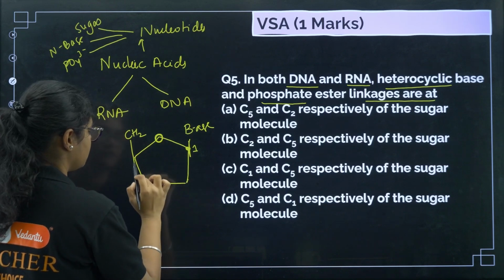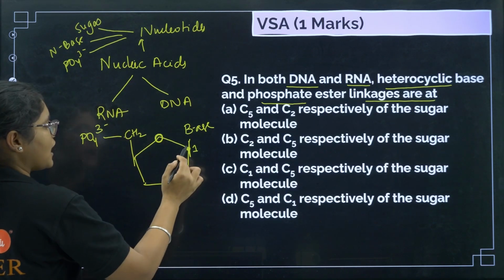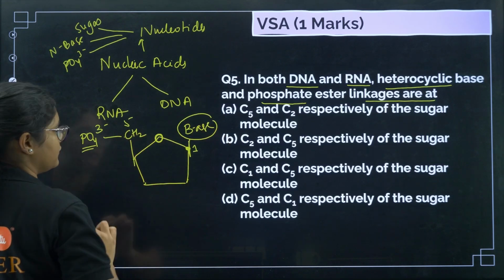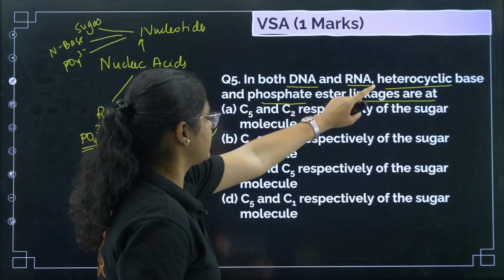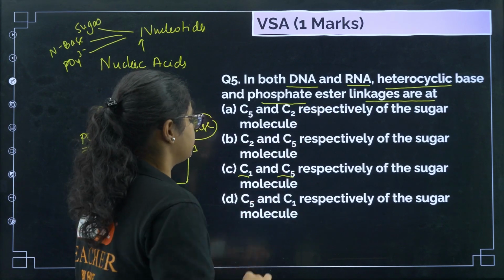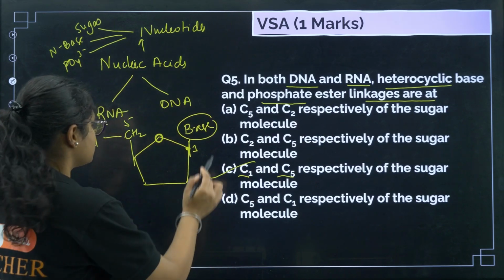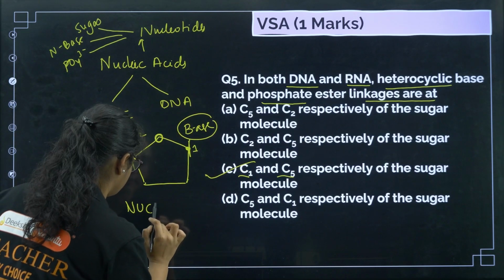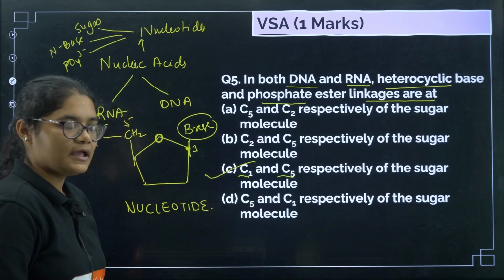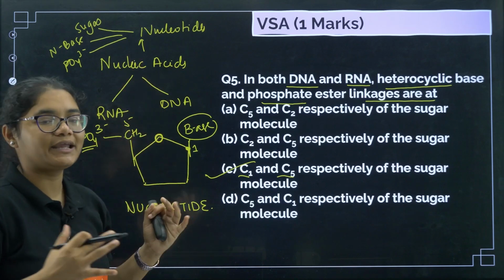So 1, 2, 3, 4 and 5, we have a phosphate group. So carbon 1 has the base and carbon 5 has the phosphate group. So you can say heterocyclic base is present on C1 and the phosphate group is present on C5. So that is option number C here of the sugar, and this whole group is called your nucleotide. Clear? And these many nucleotides together will comprise one nucleic acid.